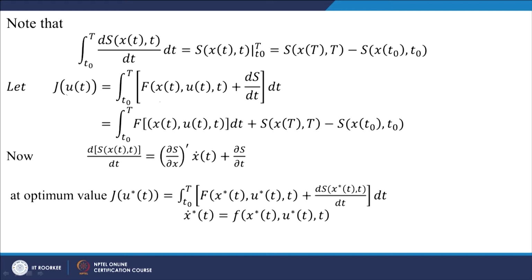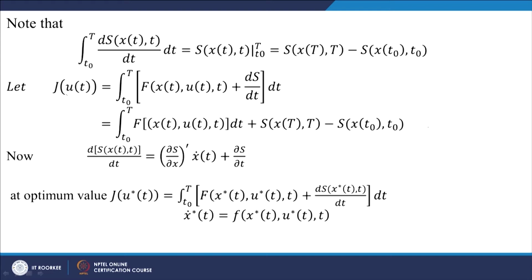the integral from T0 to capital T of capital F plus ds by dt. From the previous step, if we substitute, we will get J equal to the integral from T0 to capital T of f of x, u, t dt plus, replacing ds by dt integral, s at the final time minus s at the initial time.